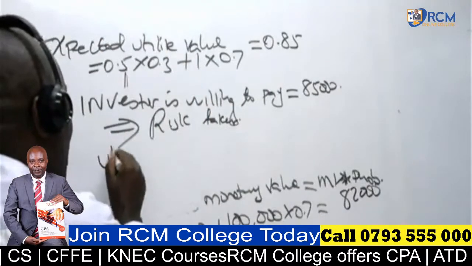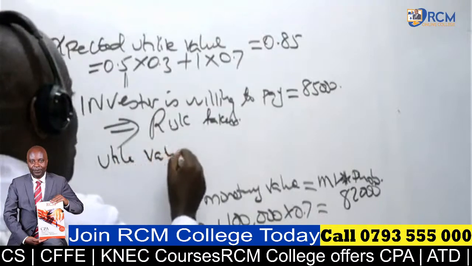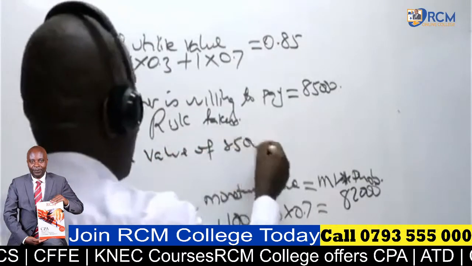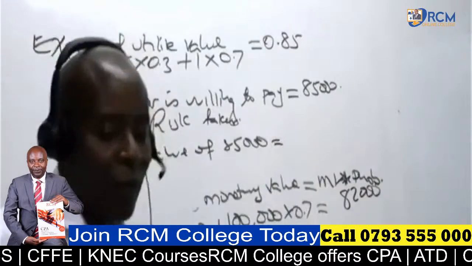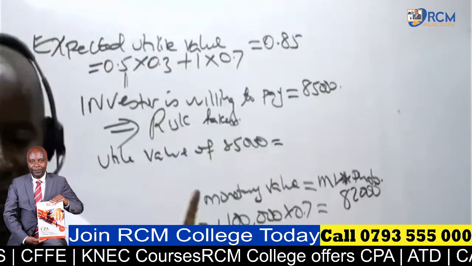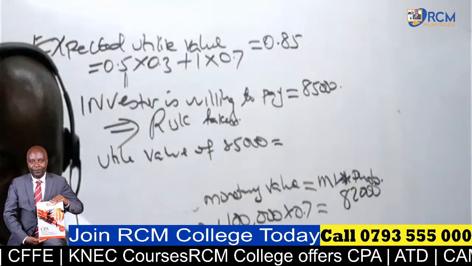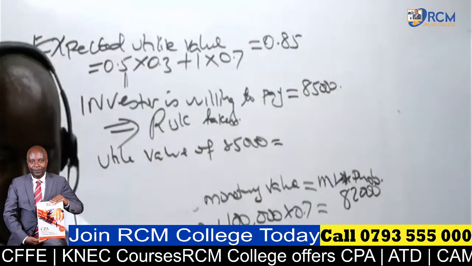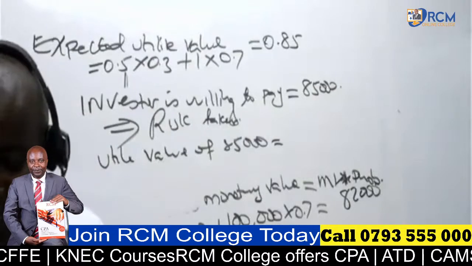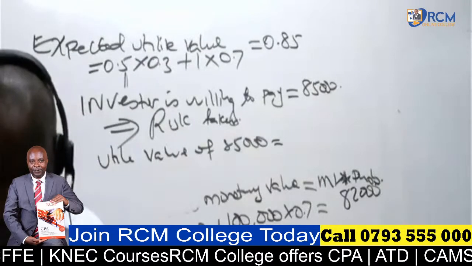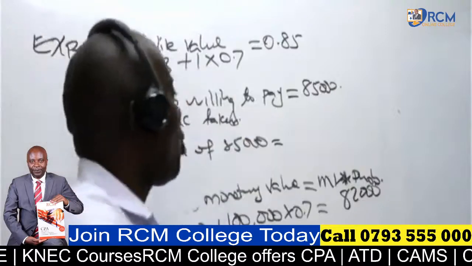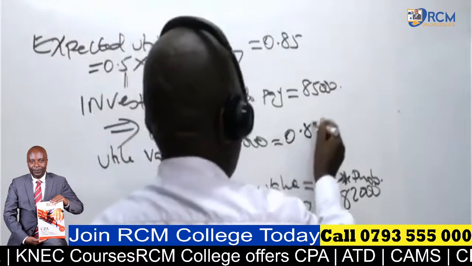What is the utility value of 85,000, the amount to be paid? Can somebody give me this figure? It is the expected utility, 32 is what we shall use here.